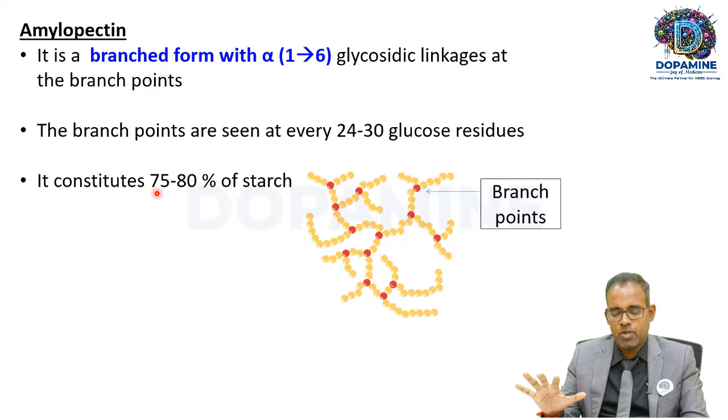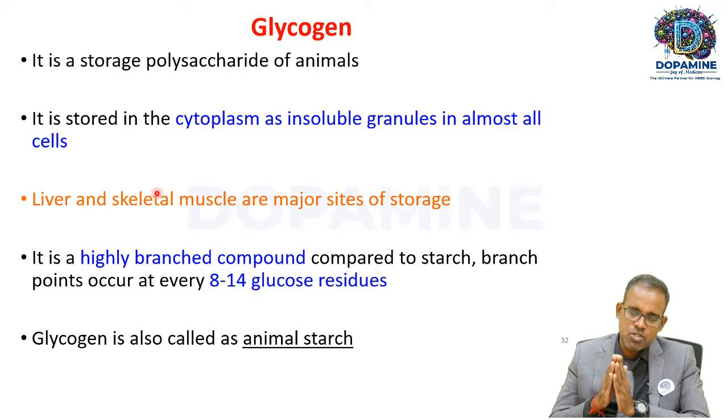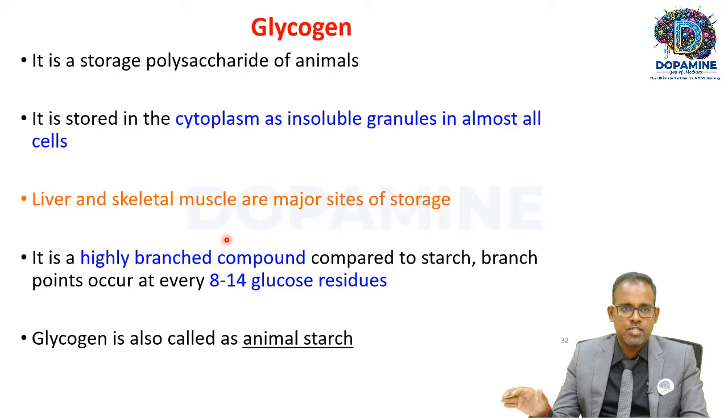Next we see glycogen. Glycogen is also a storage polysaccharide, but it is found in animal cells. It is stored in the cytoplasm as insoluble granules. Liver and muscle are the major sites of glycogen storage. It is a highly branched compound compared to starch, with branch points at every 8 to 14 glucose residues, whereas in starch it is around every 20 to 25.